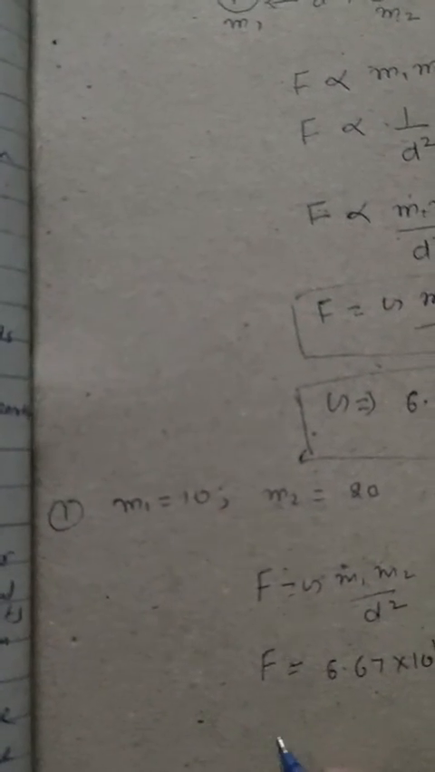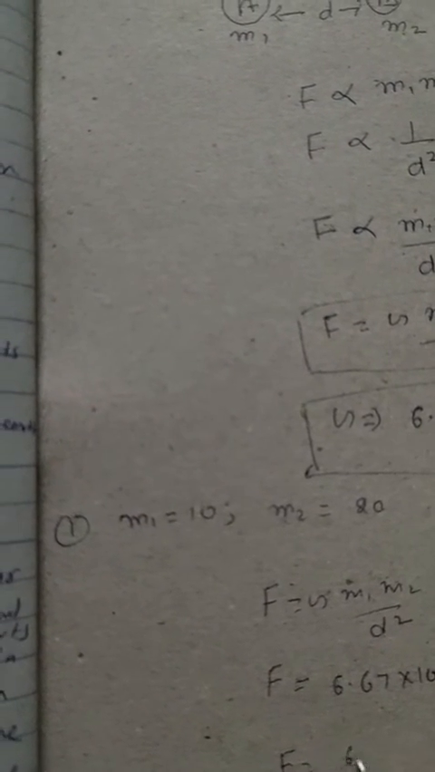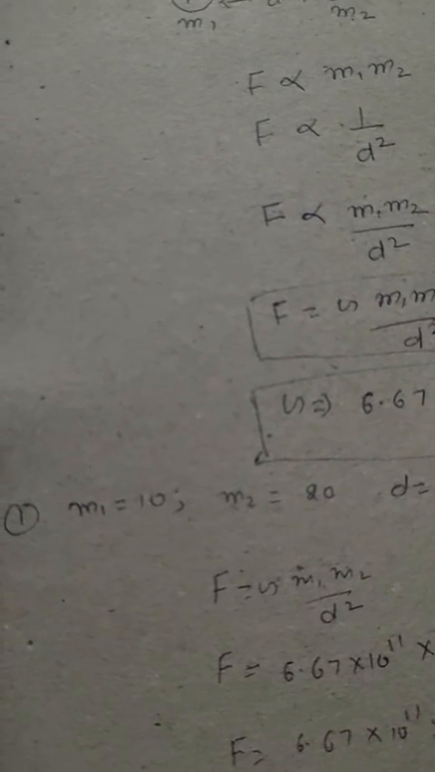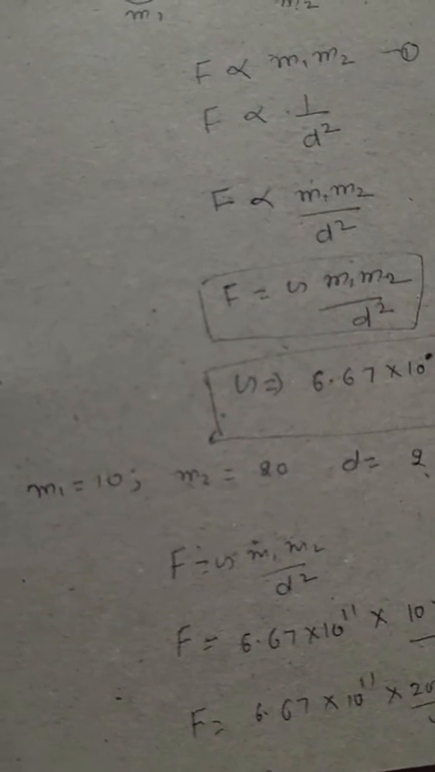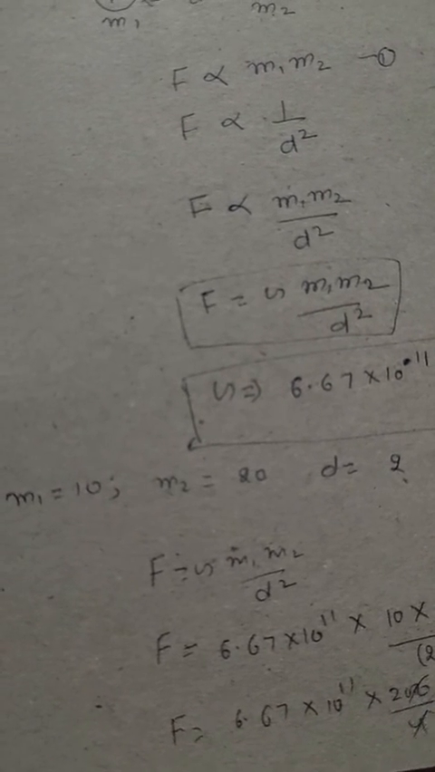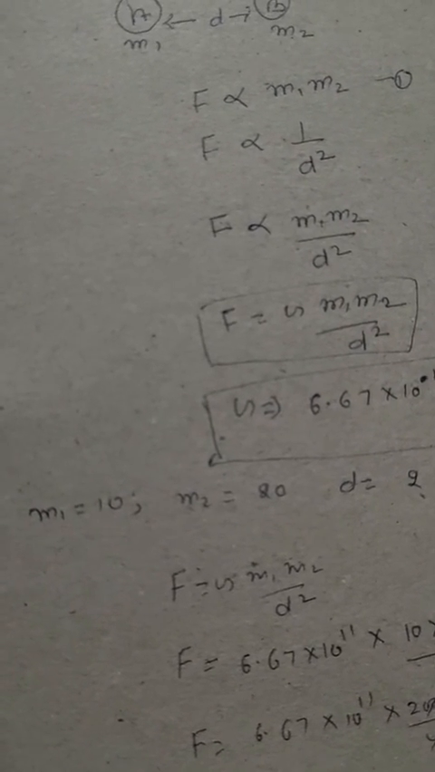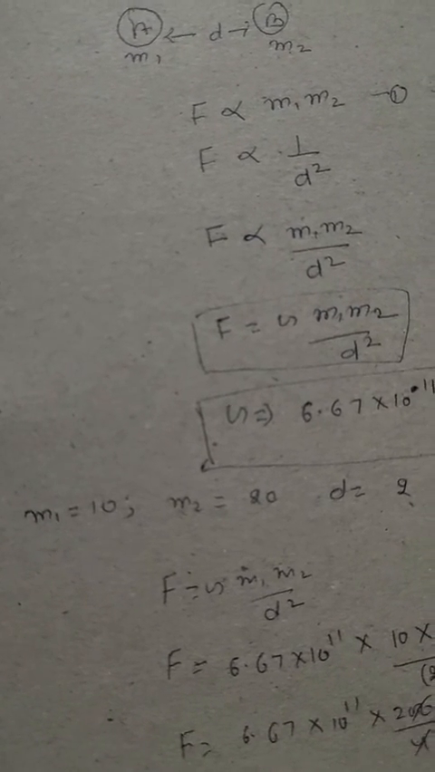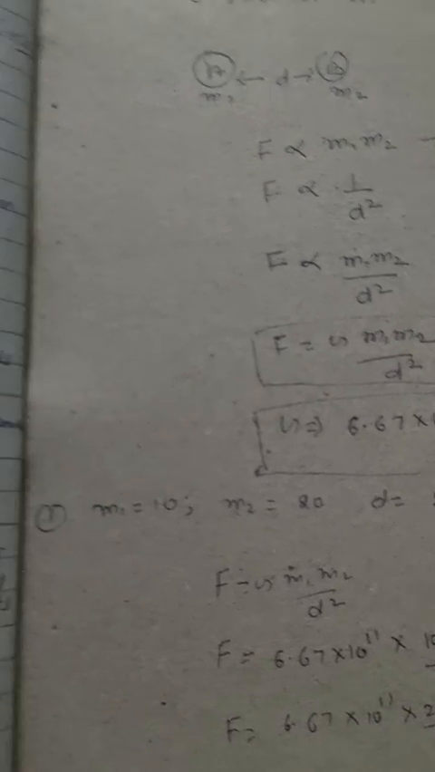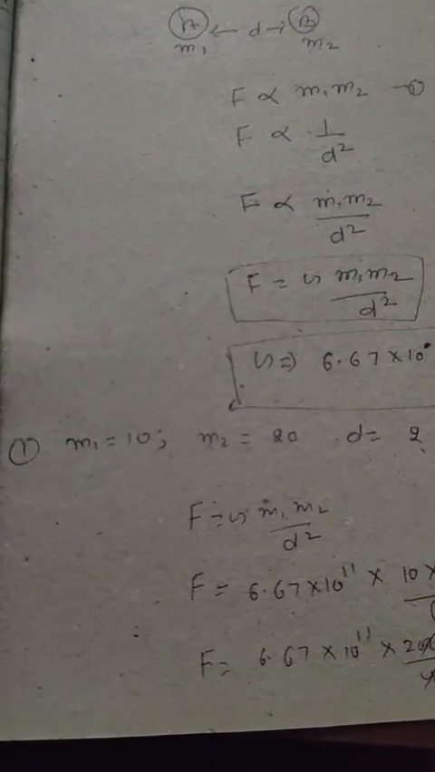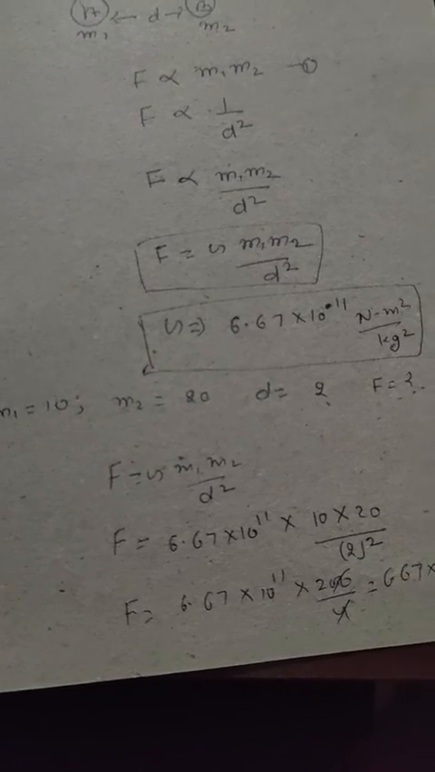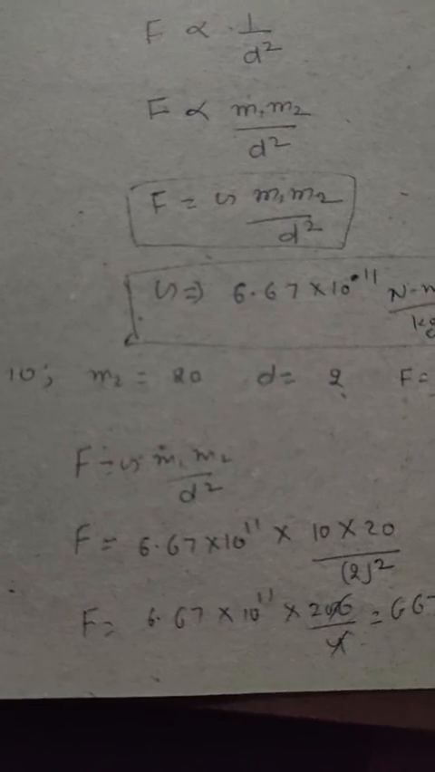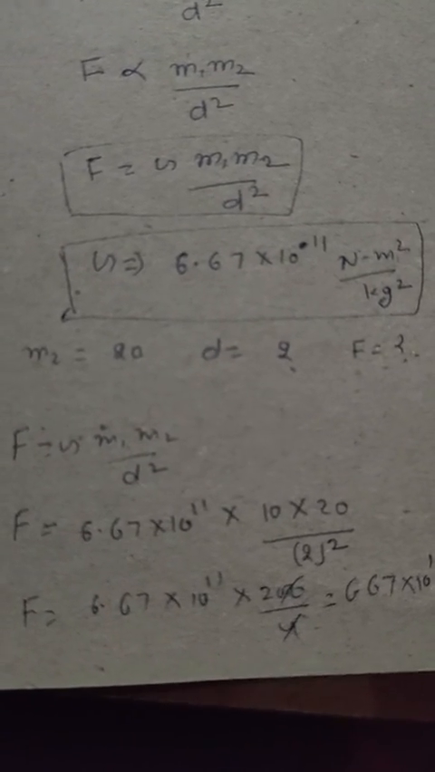d is equal to 2 square. To solve this equation, 6.67 times 10 to the power minus 11 multiplied by 200 upon 4, which is 6.67 times 10 to the power minus 11 multiplied by 50. Then we get the answer for the force, and the unit of force is Newton, the SI unit of force.